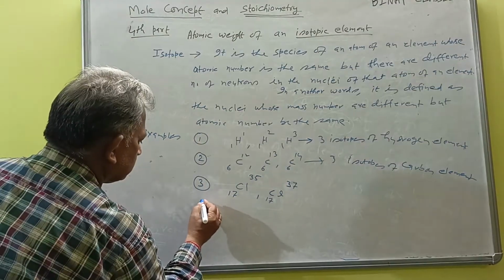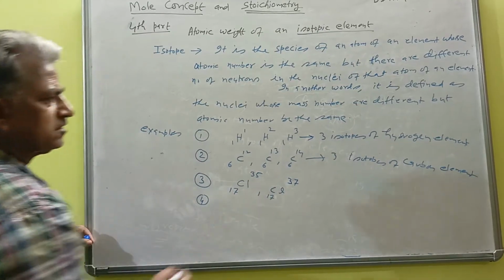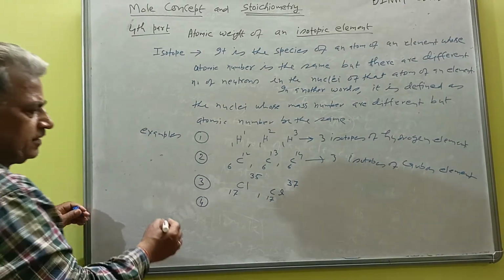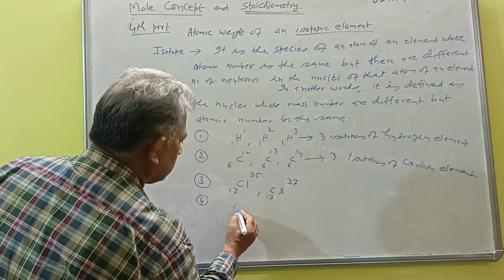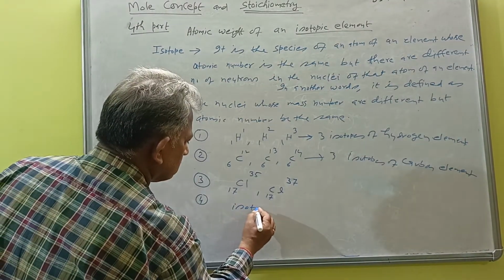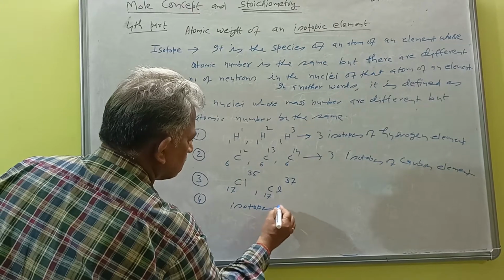Similarly, there are other examples also. So I am writing one example, which is isotopes of gold.